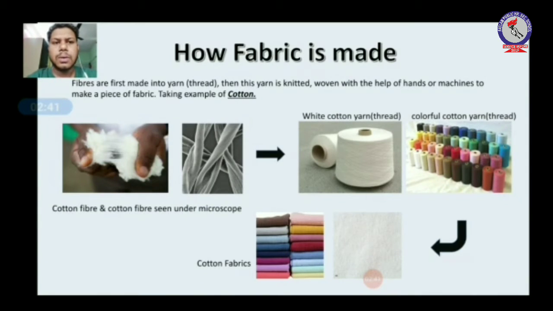Okay children, now we will study how fabric or cloth is made. Fibers are first made into yarns. Yarn means thread. Another word for yarn is thread. So fibers are first converted into thread, then this thread is knitted or woven with the help of machines or with the help of hands into a piece of fabric.